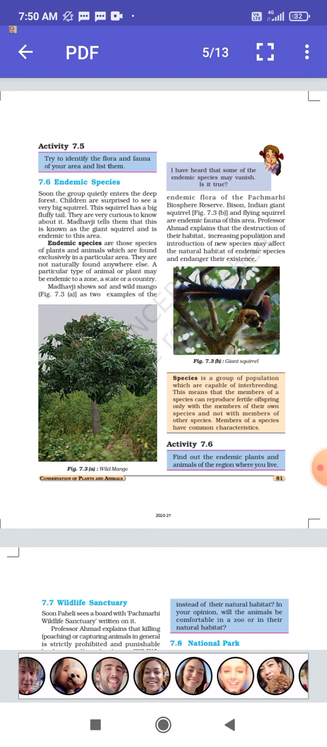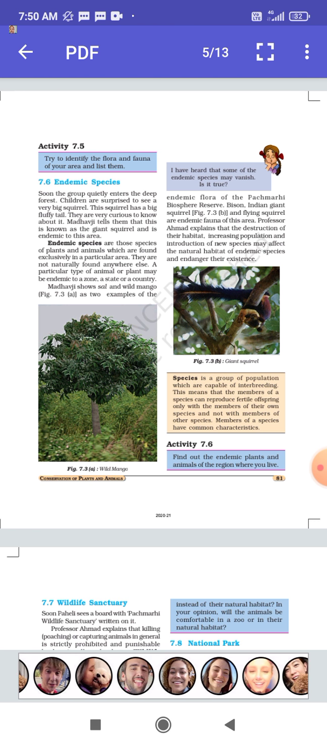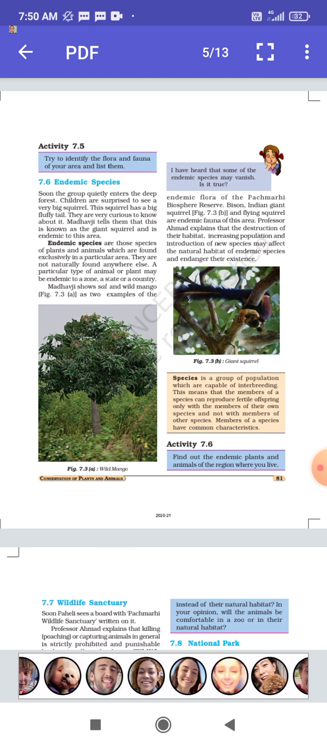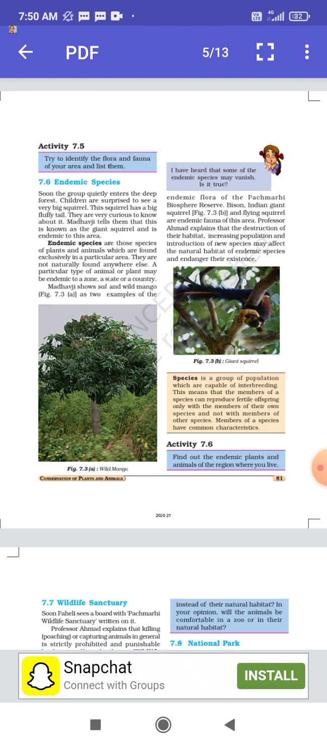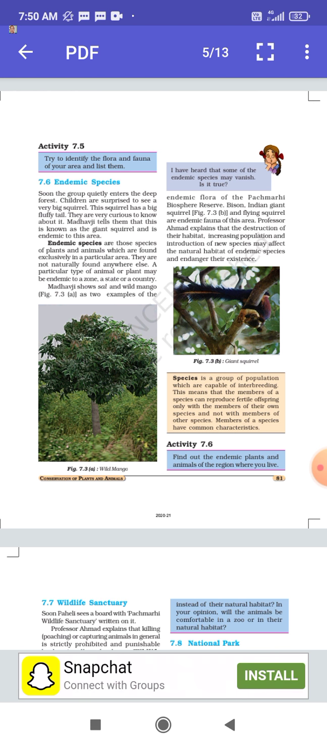Now next comes 7.6, endemic species. Soon the group quietly enters the deep forest. Children are surprised to see a very big squirrel. This squirrel has a long fluffy tail. They are very curious to know about it. Madhavji tells them that this is known as the giant squirrel and is endemic to this area.